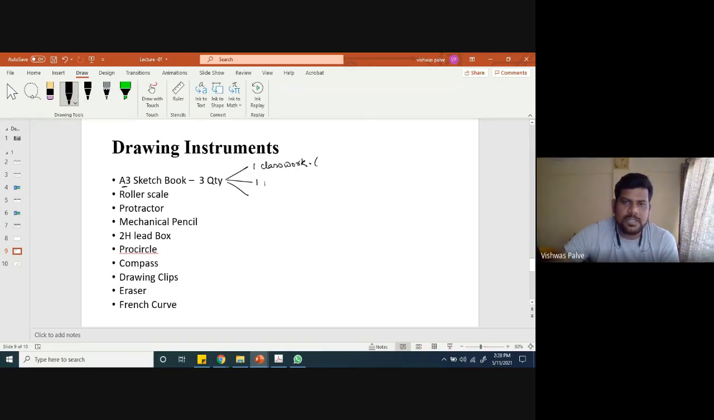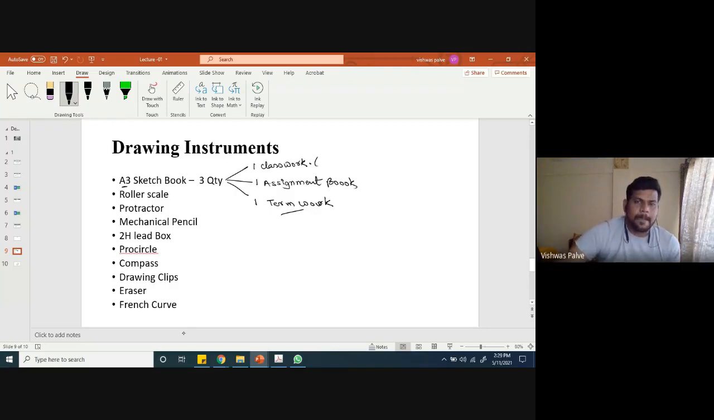Then one is the assignment book, and one is for the sheets, for term work submission. So we have to purchase three sketchbooks and a roller scale.